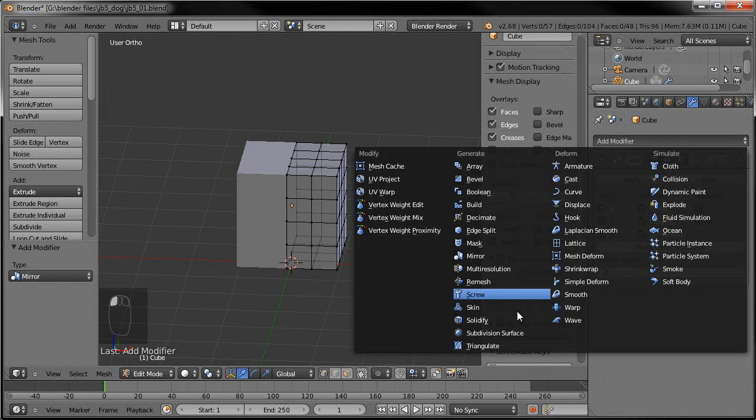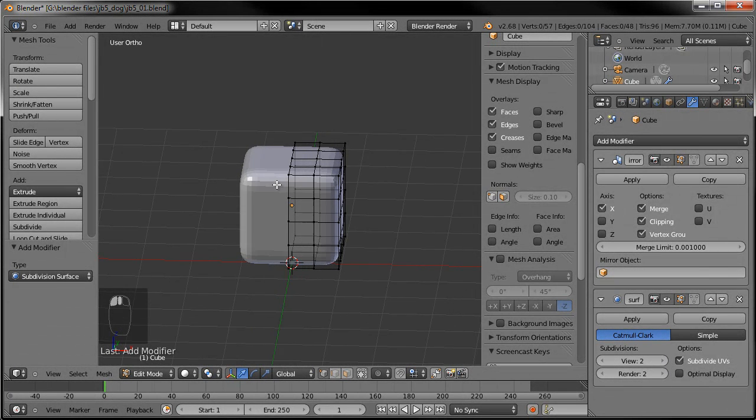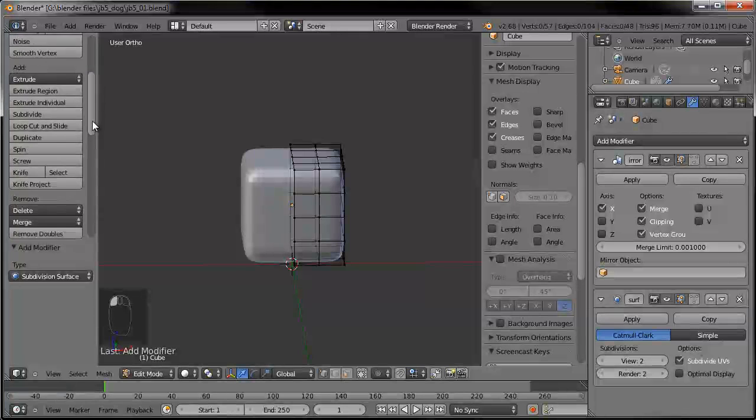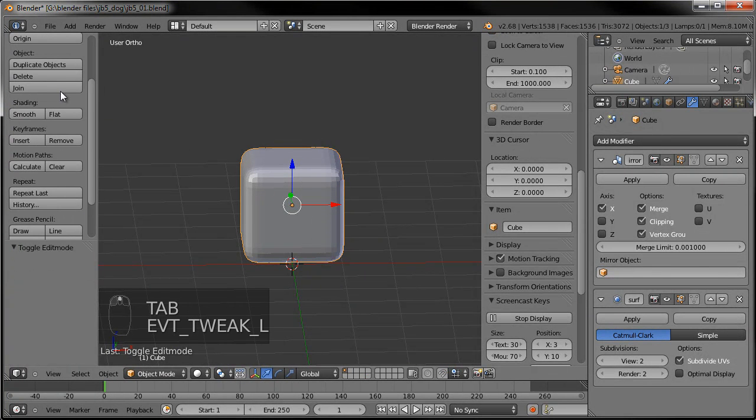And while we're at it, let's go ahead and add the subdivision surface, and give it subdivisions of 2. So now let's tab out of edit mode and come over here to our shading and say smooth, so it's nice and smooth.